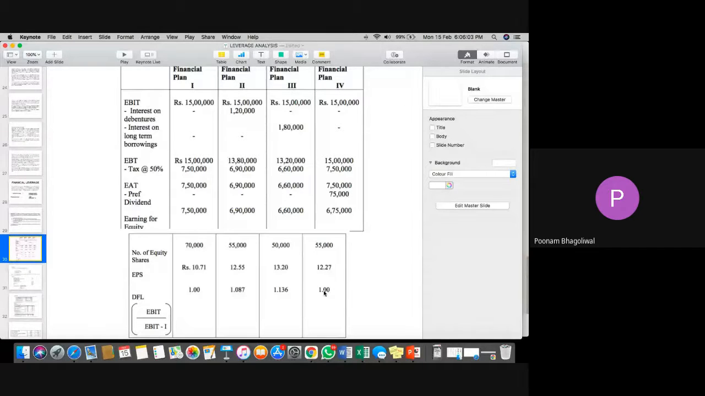Please explain, sir, how EPS is calculated. EPS is simply total earning upon number of shares: 7.5 upon 70, 6.9 upon 55, 6.6 upon 50, 6.75 upon 55. Please note down fast. We'll just understand what is the meaning of this DFL and how we can interpret the result after all the calculations.